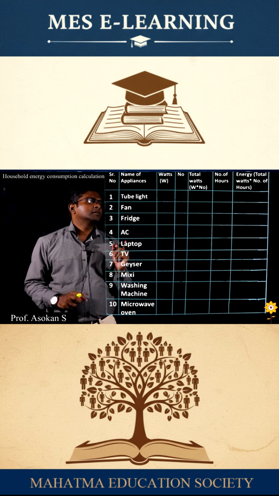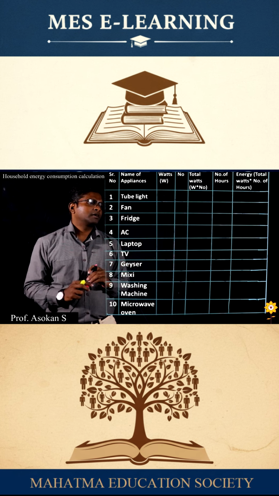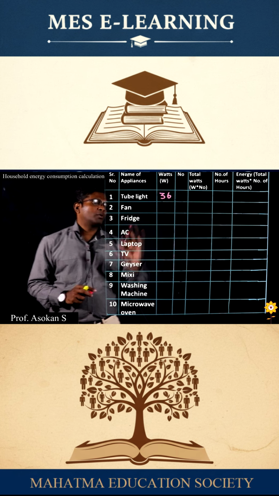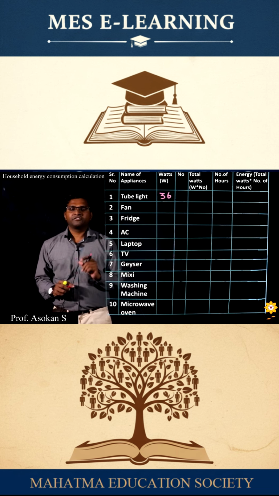For the tube light, the constant power would be 36 watt. It's a normal one. Suppose if you are using LED or CFL, that may be 9 watt or 12 watt or 15 watt or 20 watt, etc.